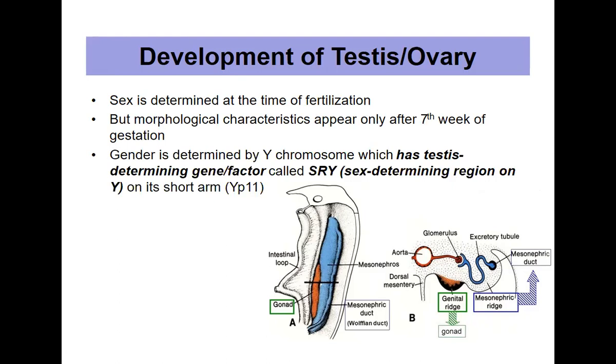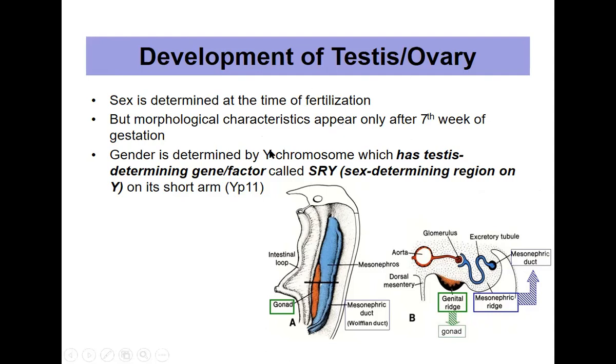So, as I said, the sex of the fetus will be determined by the Y chromosome, the presence of the Y chromosome or the absence of the Y chromosome. If there is Y chromosome presence, then it will be male. If it is absent, then it will be female.